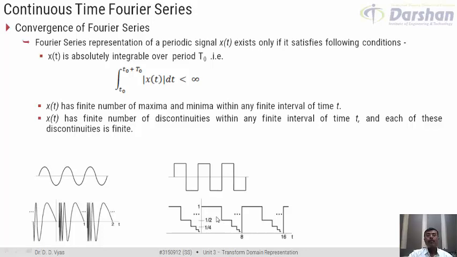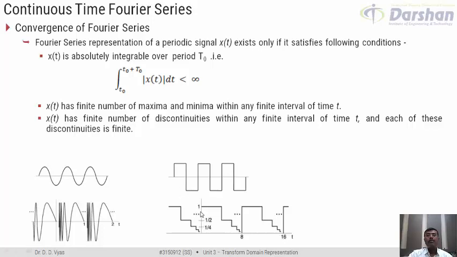This signal is also a periodic signal. See, the pattern of the signal is repeating every 8 seconds. So if you see the nature of the signal from 0 to 8, the same nature of the signal also exists from 8 to 16. So the signal is certainly periodic.